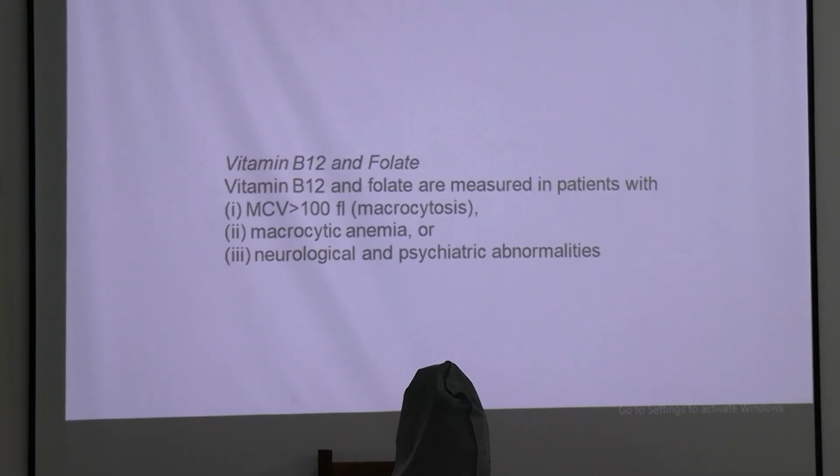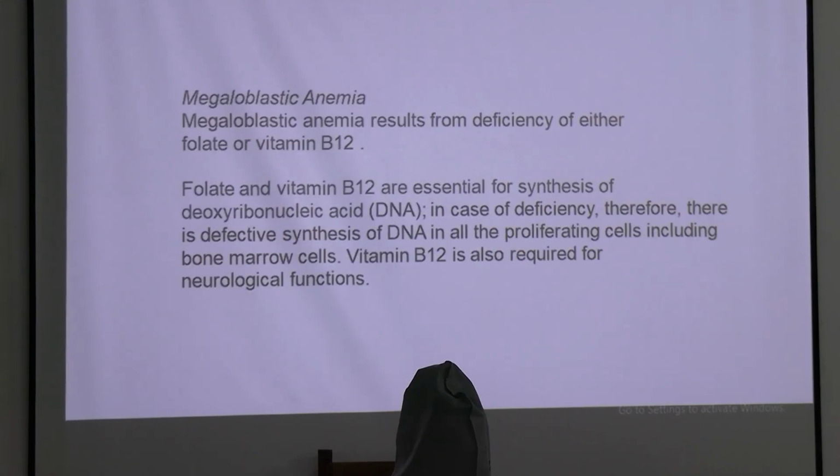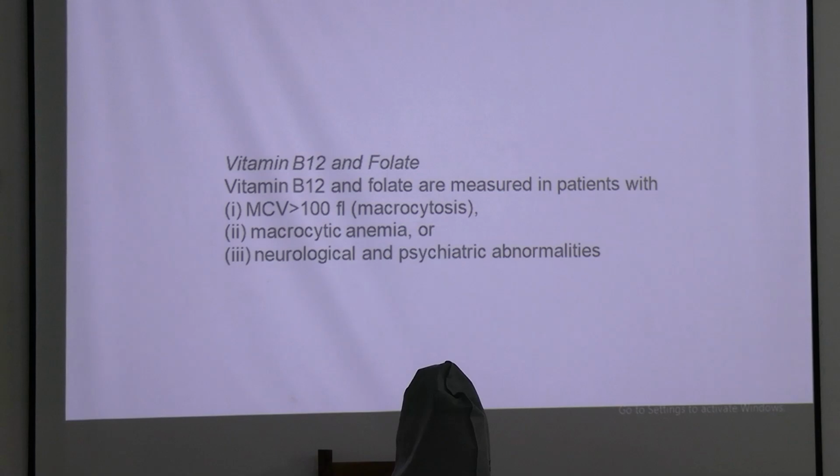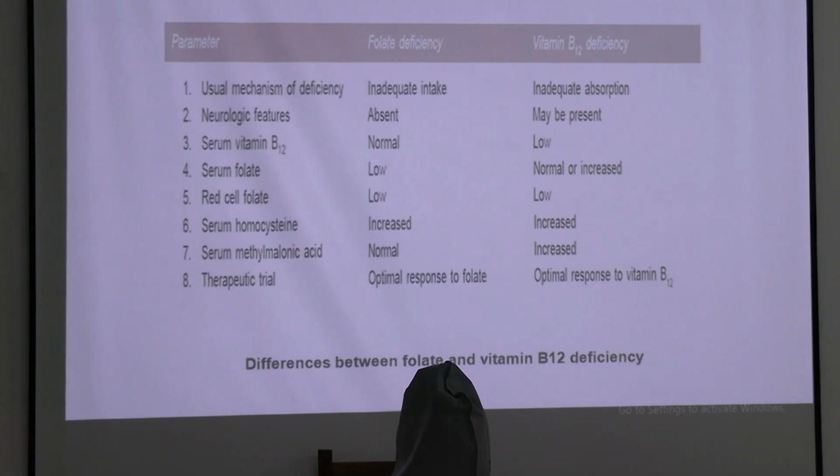So vitamin B12 and folate are measured in patients with macrocytosis when the MCV is more than 100 femtoliters, macrocytic anemia, or neurological and psychiatric abnormalities. As I said earlier, vitamin B12 is also required for neurological functions. So vitamin B12 and folate are measured in patients who have neurological and psychiatric abnormalities.